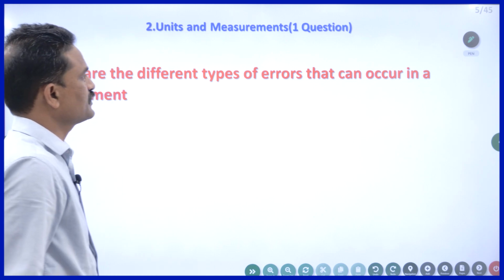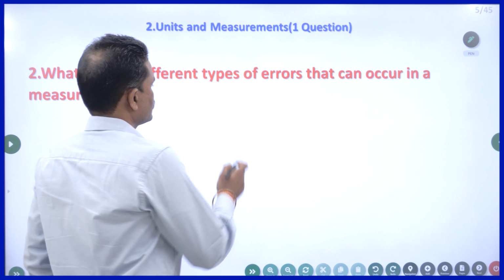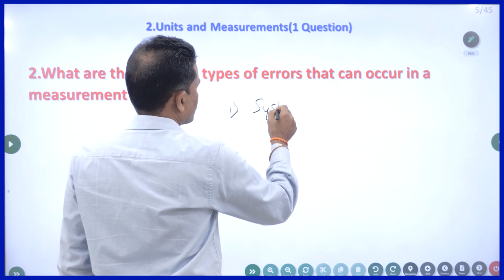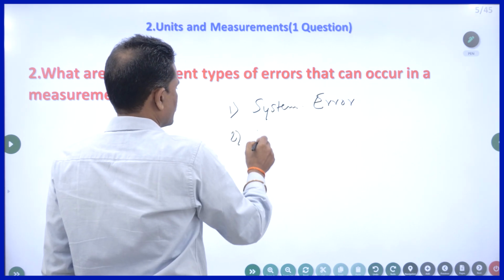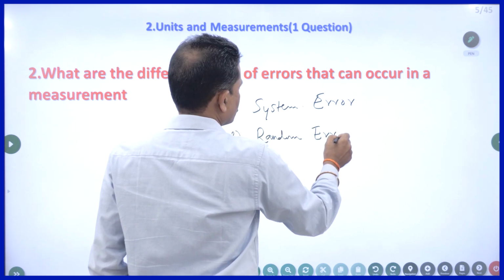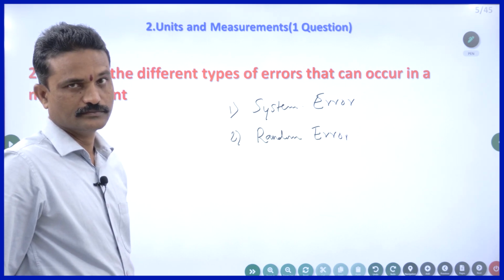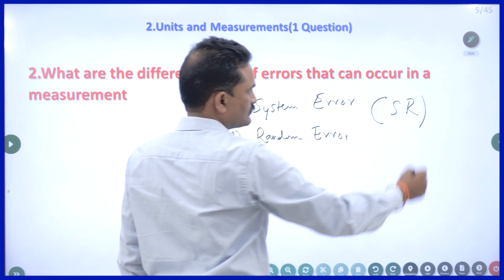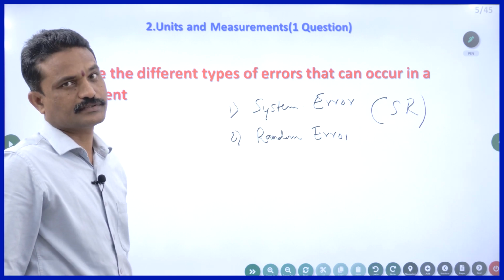What are the different types of errors that can occur in a measurement? There are 2 types of errors that can occur in any measurement. One is called systematic error and the second one is called random error. If you write these 2, you will get 2 marks. How many types of errors? One is systematic error, the second one is random error. Remember these 2. Remember S and R, the shortcut. Systematic errors and random errors.